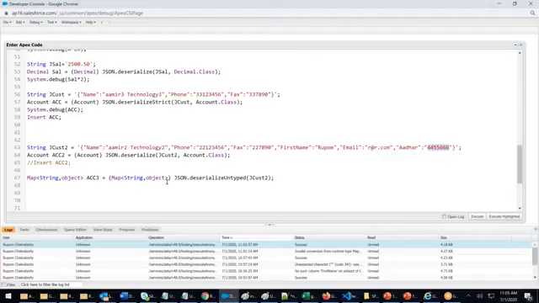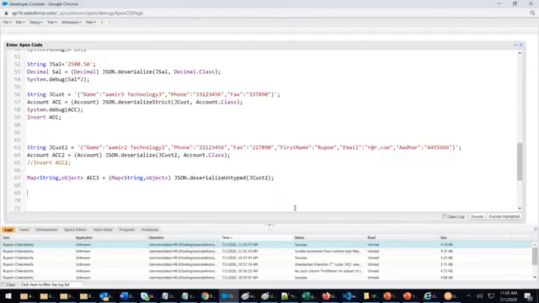Sir, in line number 67, is casting required also, because it's string to string? Which line are you talking about? Tell me. 67. No, we don't require casting, because what will you cast for a map? You can't cast anything. The structure itself is this. You don't need a casting.